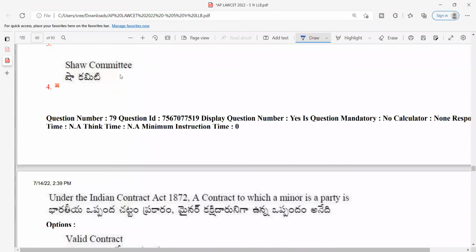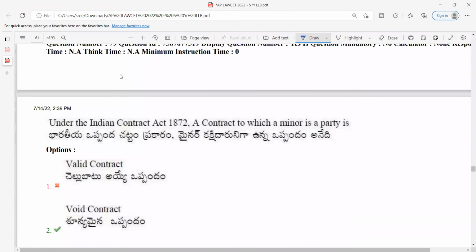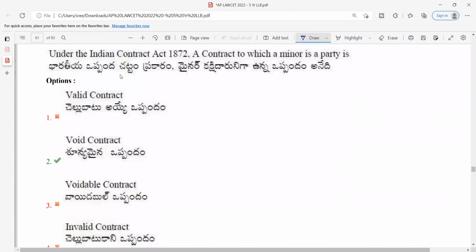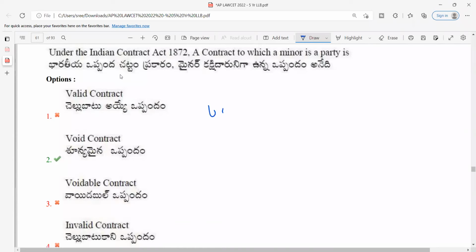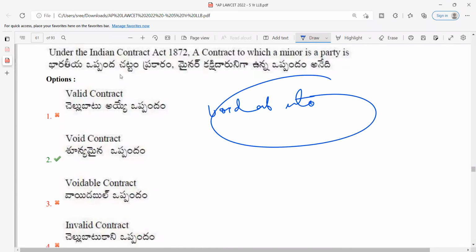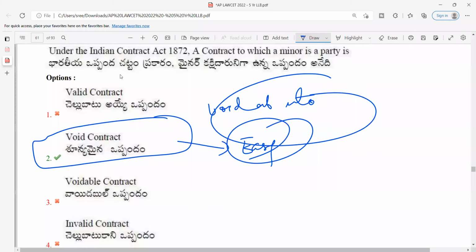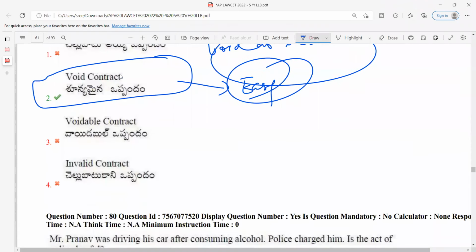Next, under the Indian Contract Act 1872, a contract to which a minor is a party. If a minor enters into a contract, what will happen? It is void ab initio, void from the beginning. So the answer is void. Again, I would rate this particular question as easy. If a minor is entering, it is a void contract, which means it cannot be enforced in a court of law.